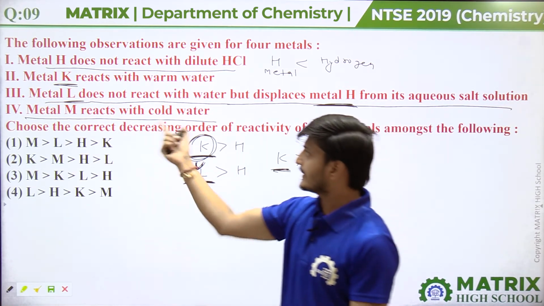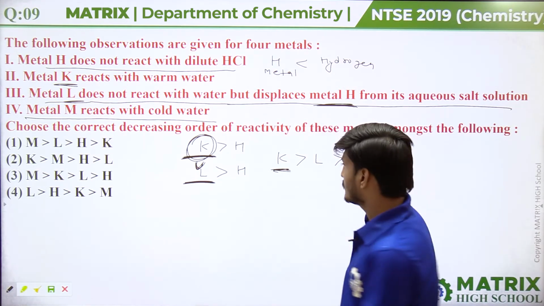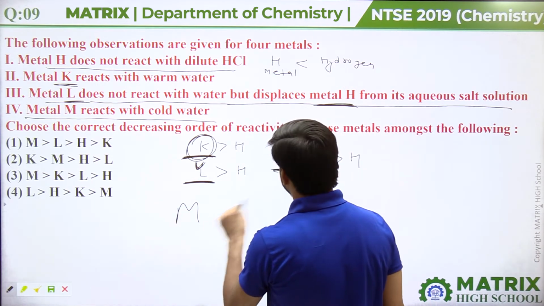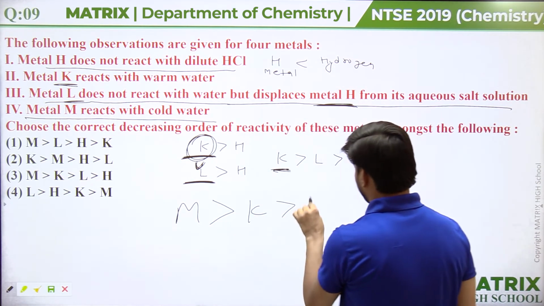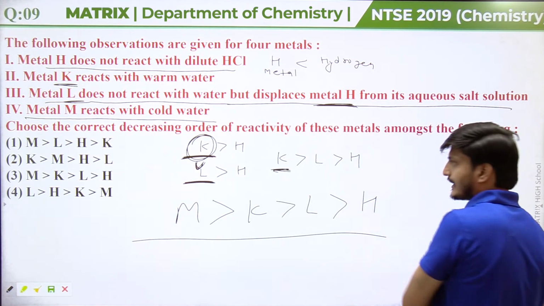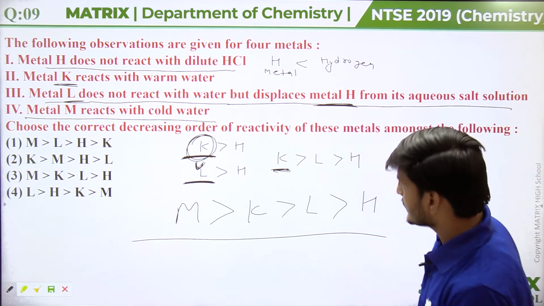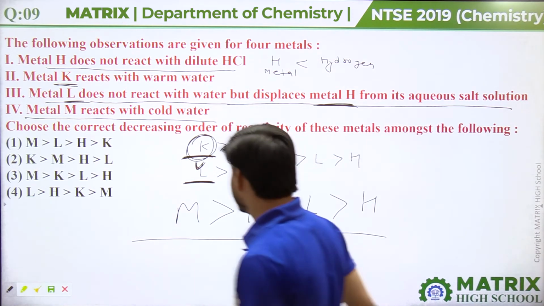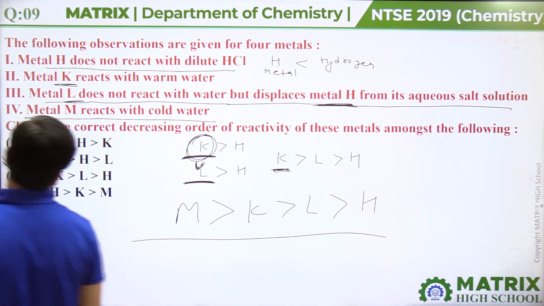Here metal M is reacting with cold water, so obviously the reactivity of metal M should be greater than metal K. So the correct order will be M, K, L, H. This is the correct decreasing order of reactivity of metals, guys. So if we see the correct option here, the third option will be correct. The third option is our answer.